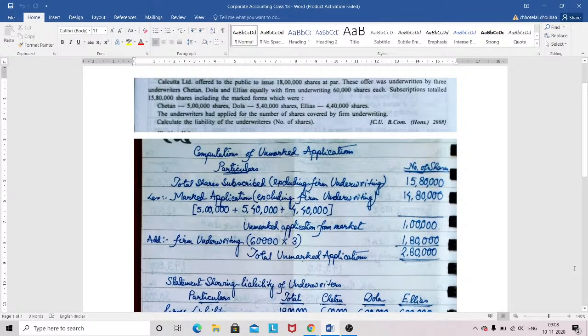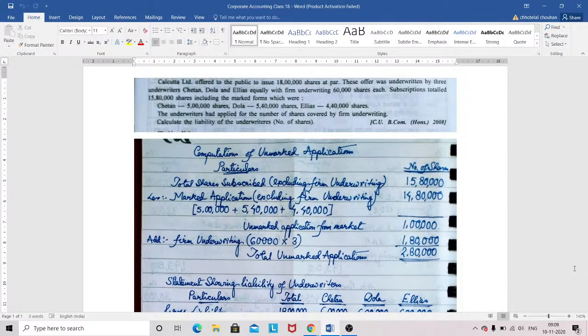Subscription total 15,80,000 including the marked form. Okay, so the total subscription that the company received is inclusive of the marked form, where that marked form is 5 lakh shares for Chetan, Dola 5,40,000 shares, Ilyas 4,40,000 shares. The underwriters had applied for the number of shares covered by firm underwriting.